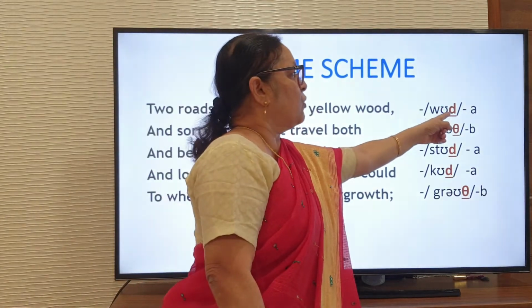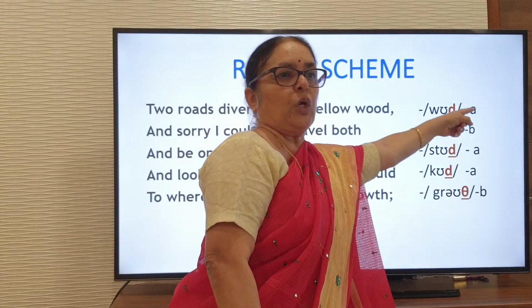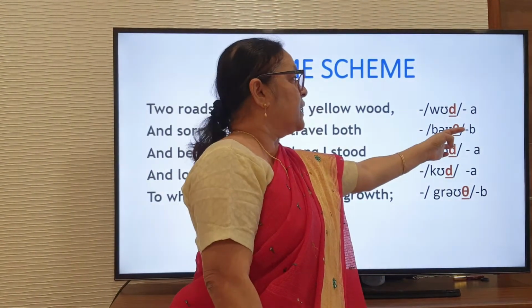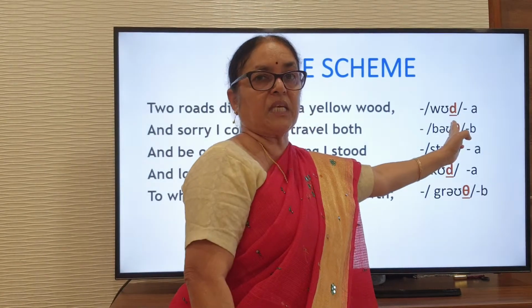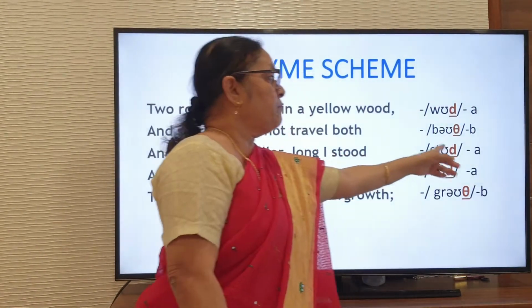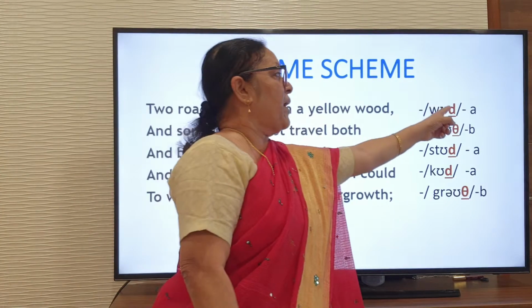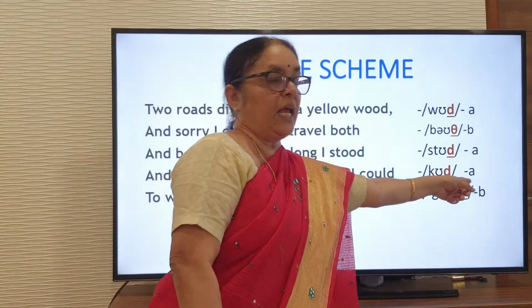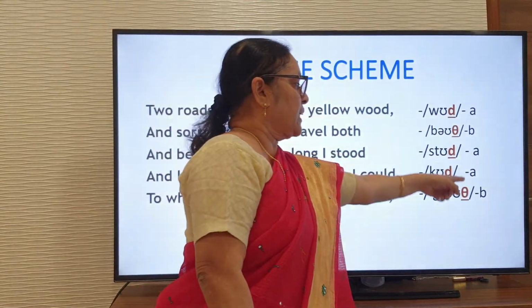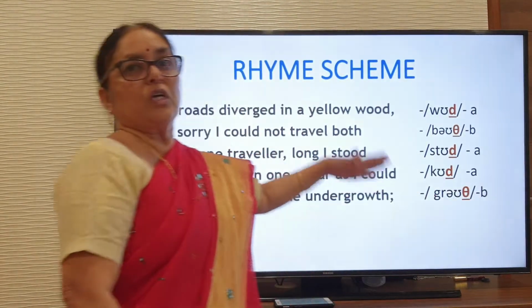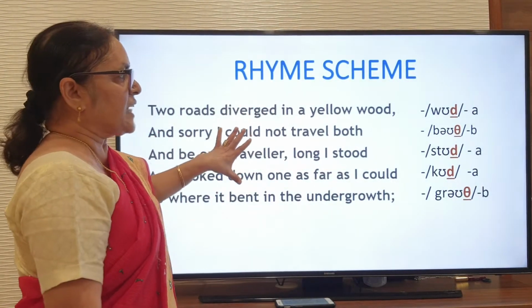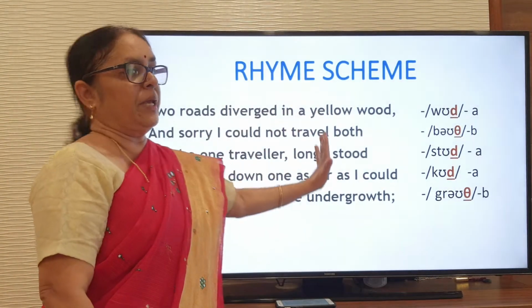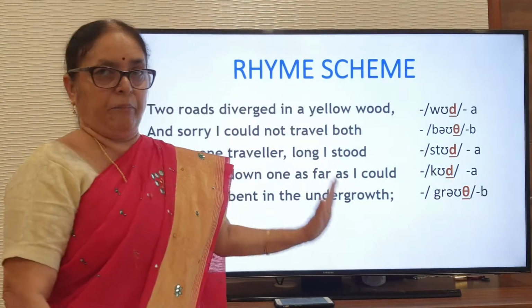So as the sound is there, you give it a name, and the sound different from that, you give it the name B. The sound the same as the first one, you again give A, and the sound just like the second one, you give B. So the rhyming scheme for this stanza is A, B, A, B.